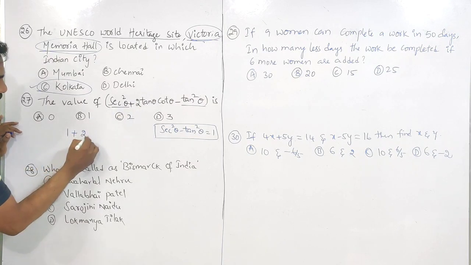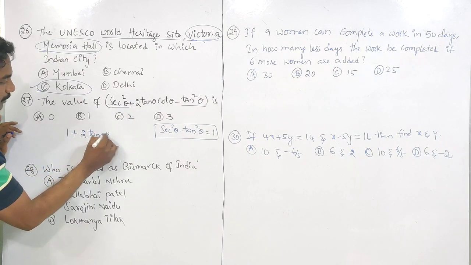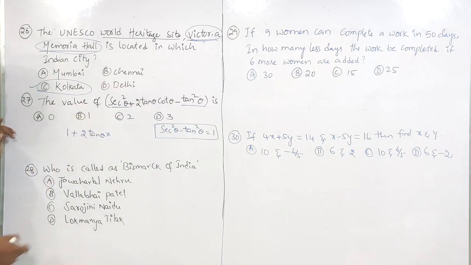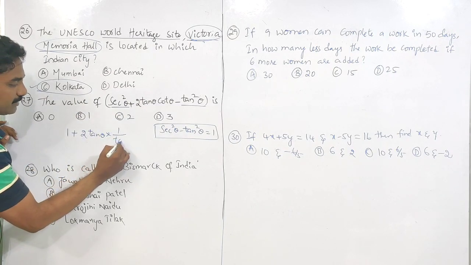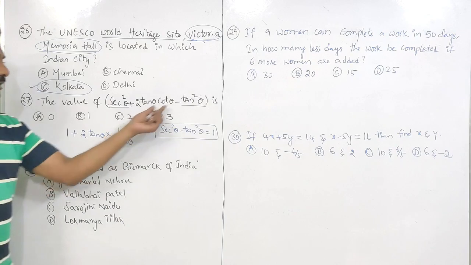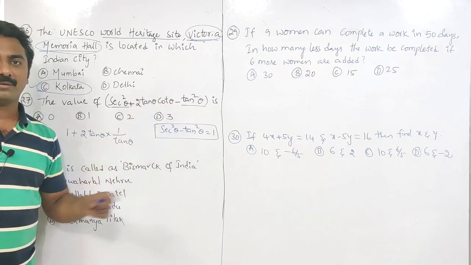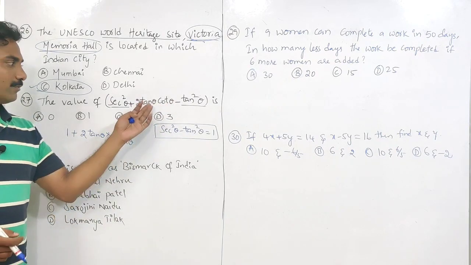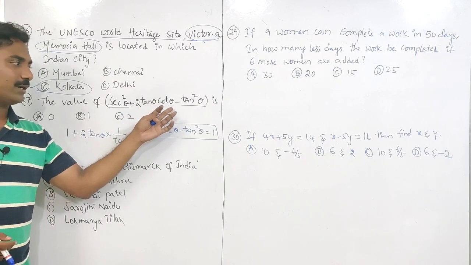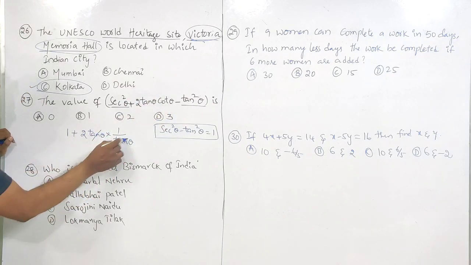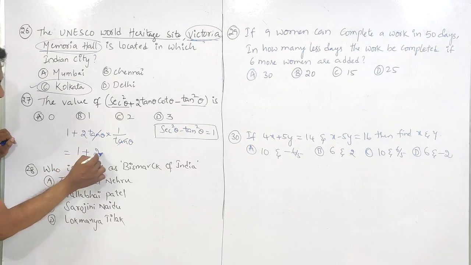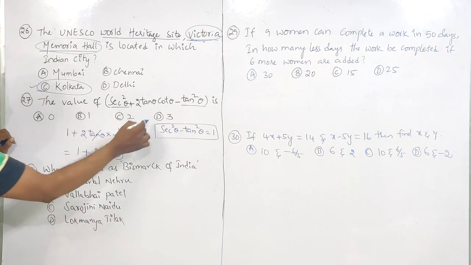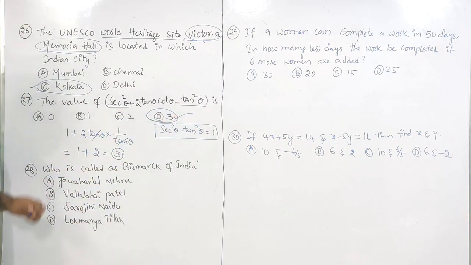Plus 2 tan theta. Cot theta is the reciprocal of tan theta. Cot theta can also be written as 1 by tan theta, because cot theta and tan theta are reciprocals of each other. 1 by tan theta is cot theta, or 1 by cot theta is tan theta. Tan gets cancelled. 1 plus 2 is equal to 3. 3 is the answer. Option D is correct here.